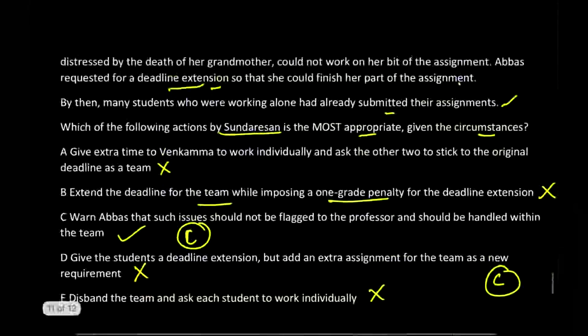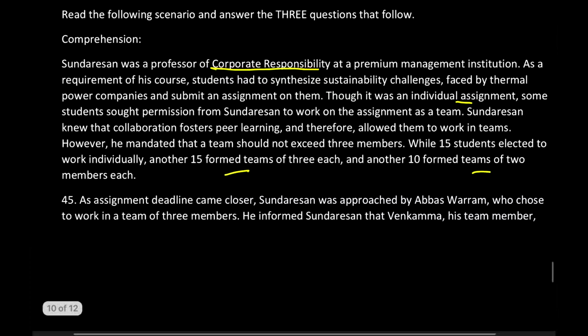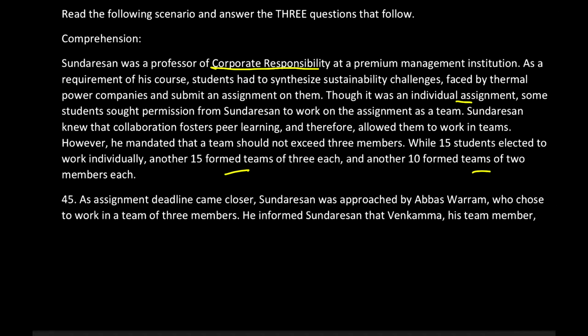The reason being that in the description, it was clearly mentioned that the people are going to form teams on their own, teams of their own choice, number one. And this is just because people wanted to do this. The professor never asked anyone to make teams. So if they have themselves made a team, they are responsible for each other's activity.